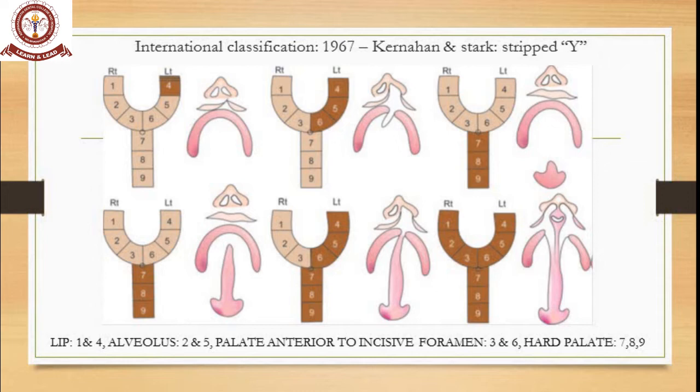So at the bottom, for lip, what he has given is 1 and 4. So first you have to know what is what. What is the numerical value given to the anatomical structure? You have to first know that. So first, 1 and 4 is your lip.